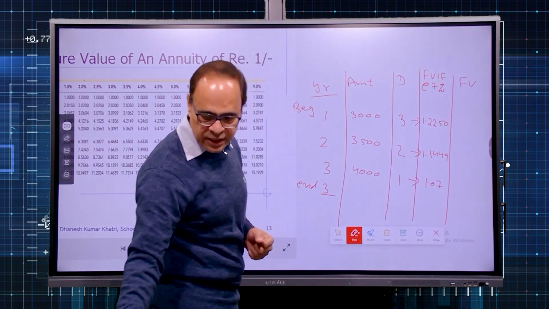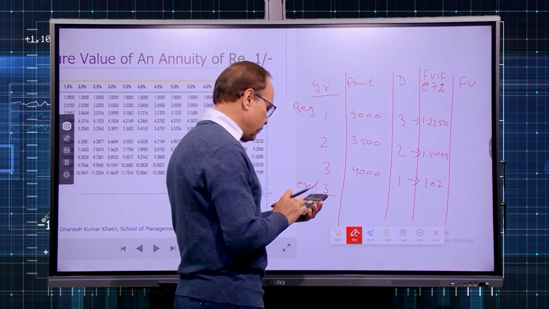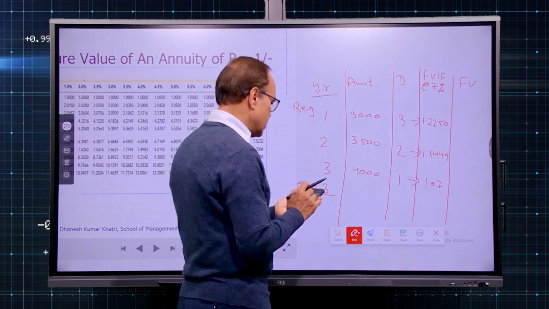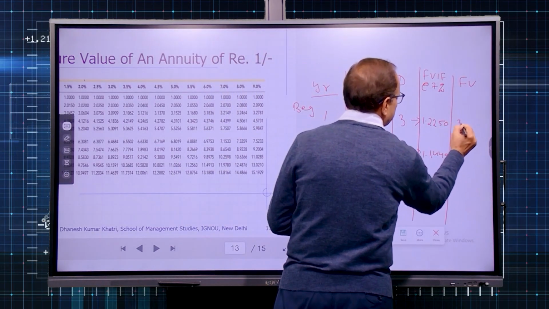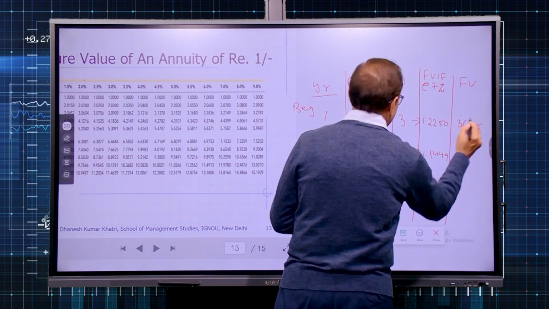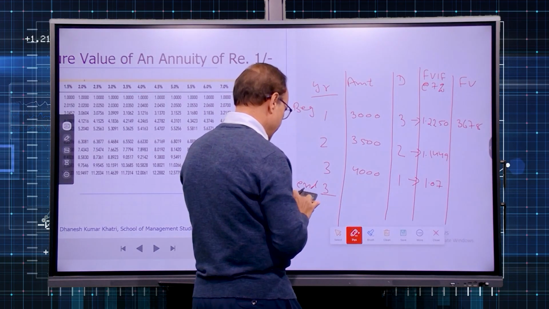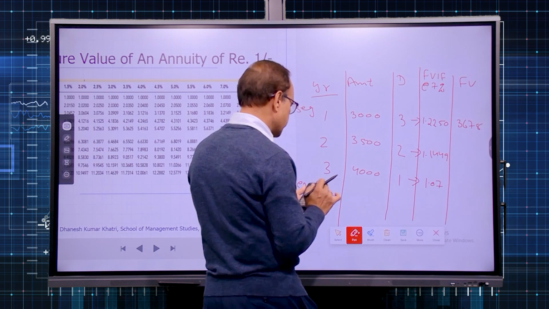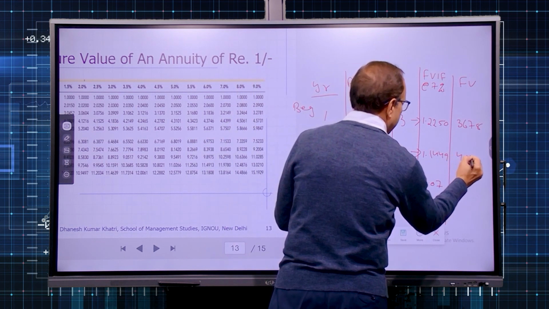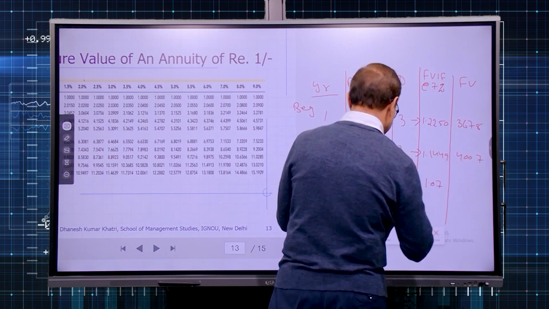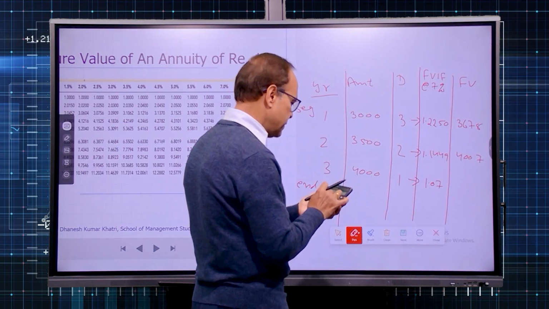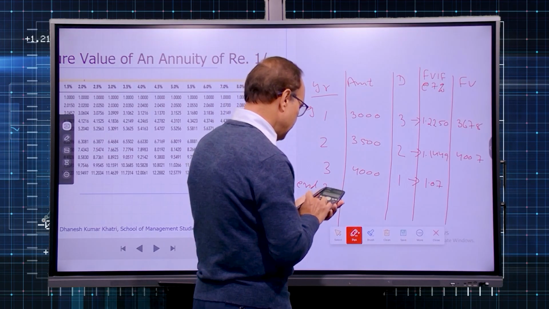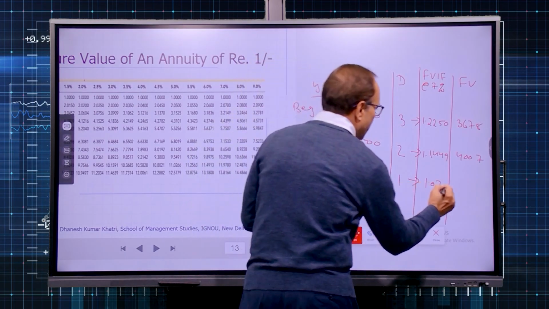Simply 3000 multiplied with 1.225. So 3000 multiplied with 1.225. So we get it 3675. Then 3500 multiplied with 1.1449. So 4007. So let me verify it again. Perfect. And then 4000 multiplied with 1.07, 4280.